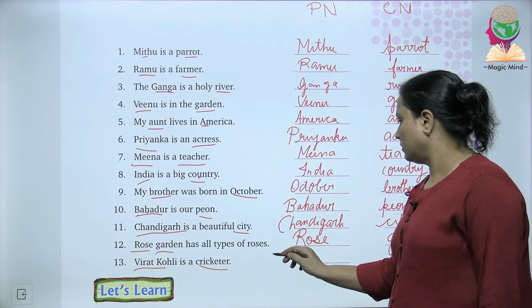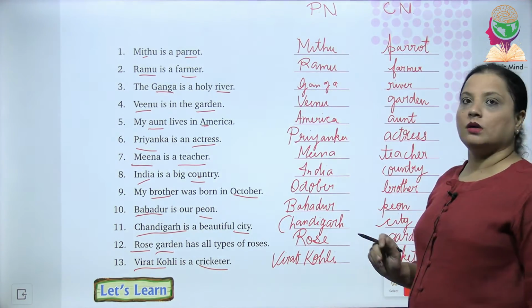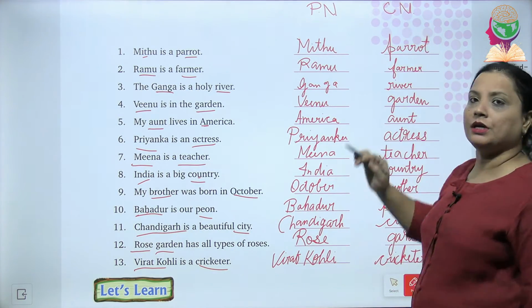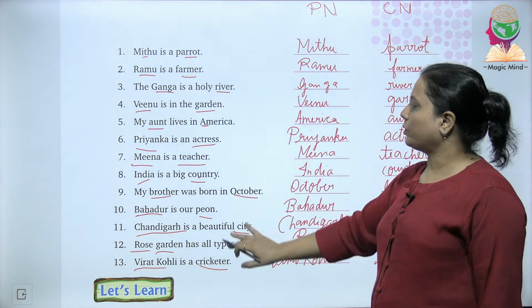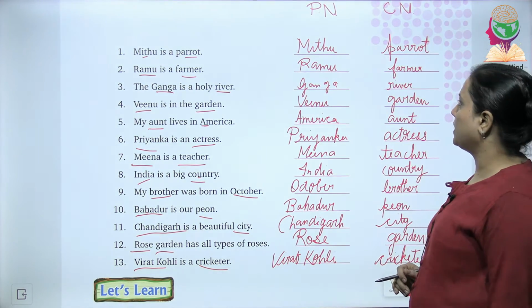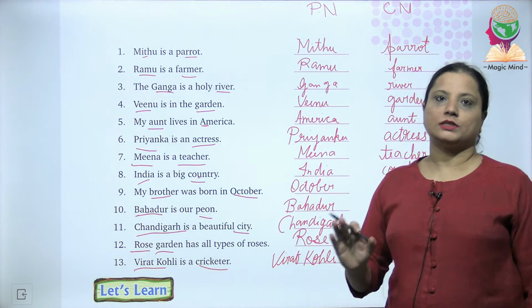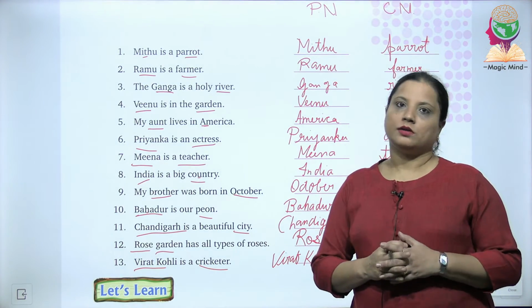Next, Virat Kohli is a cricketer. The name Virat Kohli is actually what? It's a proper noun and the term cricketer will come under the category common noun. So this is all about this question. All the 13 statements we have done. I am sure the difference between common noun and proper noun is now clear to you. Let's now move further to our next topic.